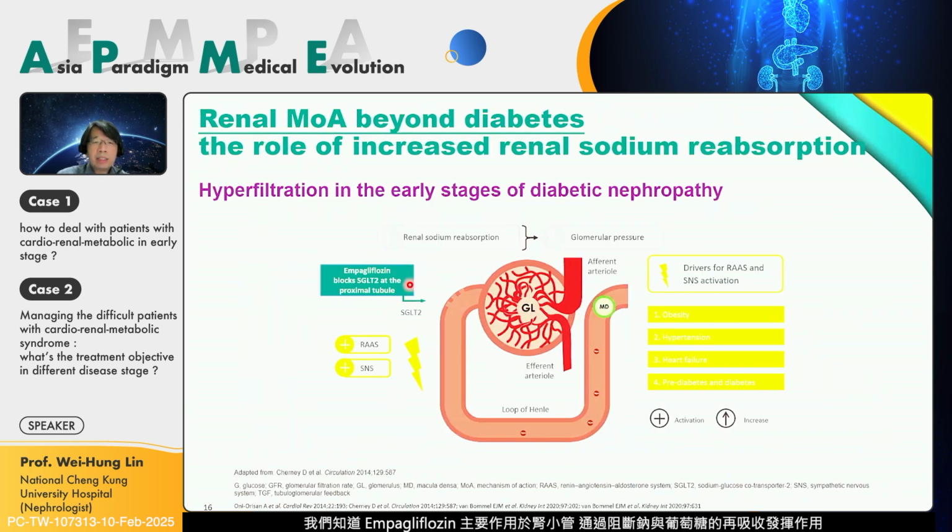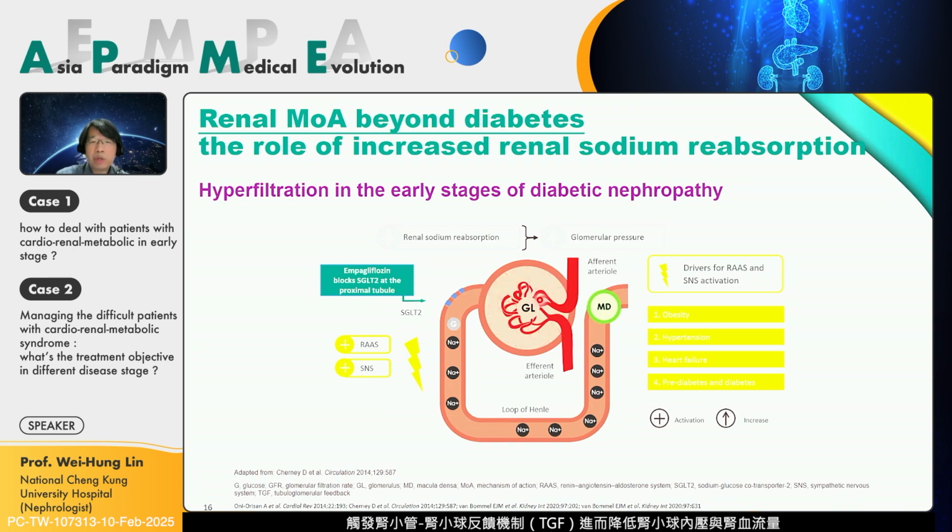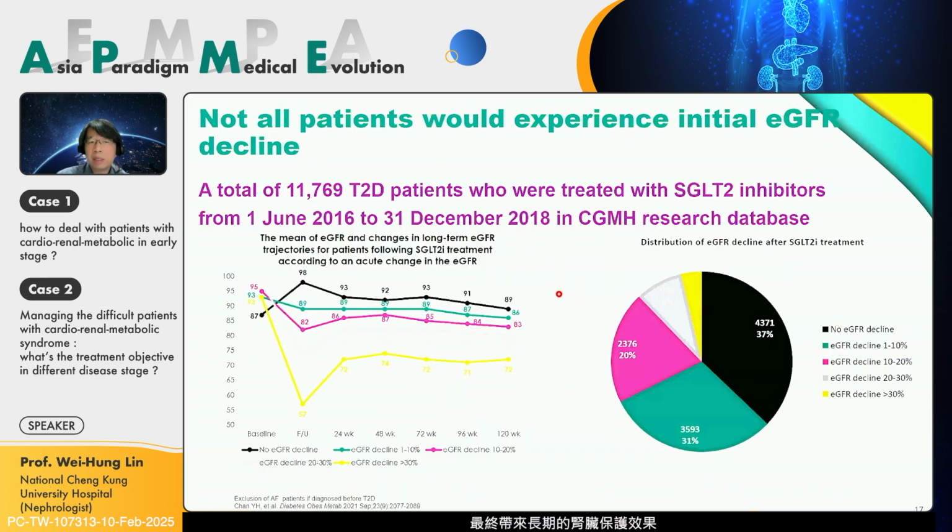We know the SGLT2 inhibitor acts on the proximal tubule and blocks sodium and glucose absorption. So the sodium will go to the macula densa and induce the TGF feedback, which will decrease the intraglomerular pressure and the blood flow. This results in a better long-term effect. How to deal with the eGFR dipping? Is the dipping severe, or can we just neglect it?